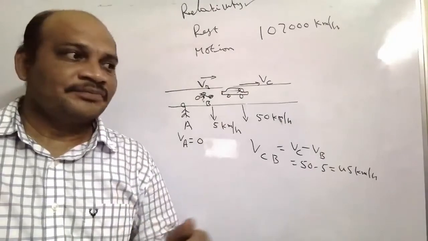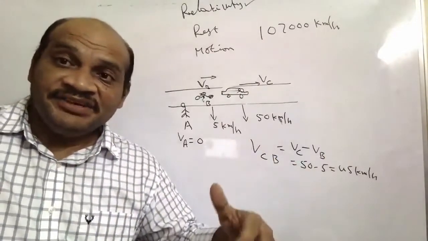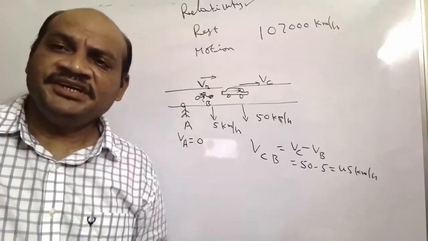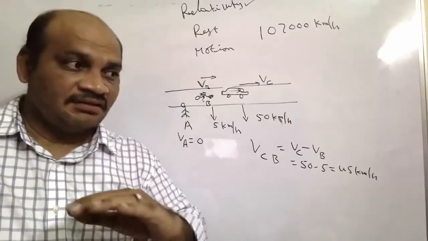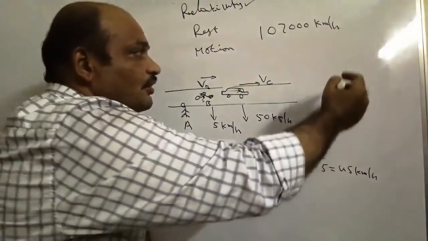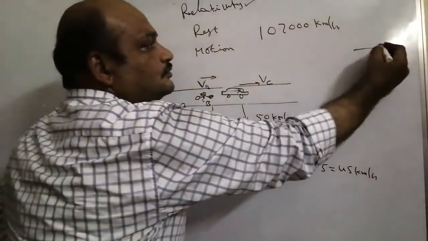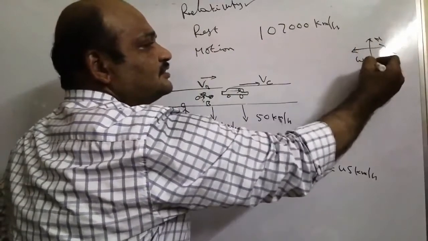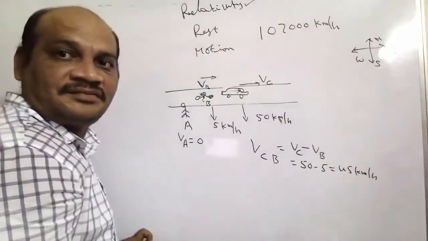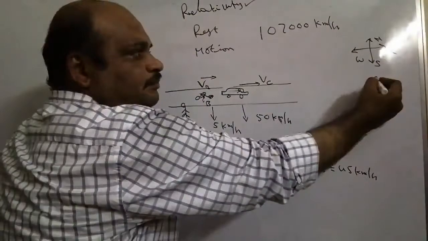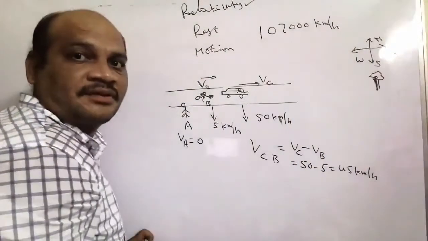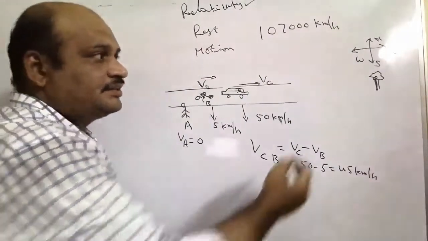This relativity can be direction relativity, position relativity, mass relativity, all related to relativity. I will give one example. You know very well east, west, north, south. One tree is here.